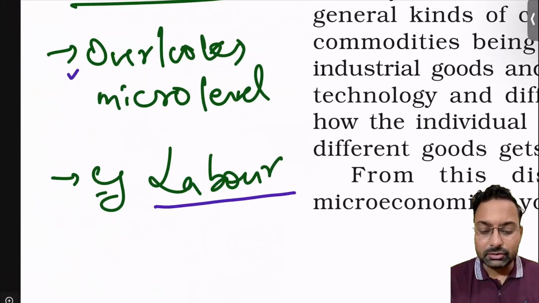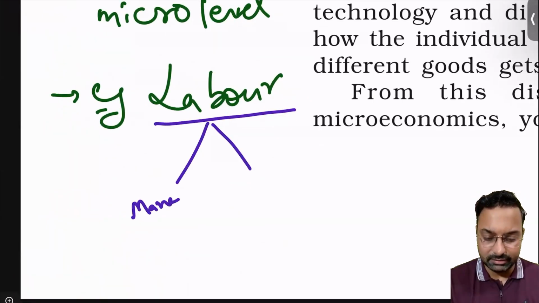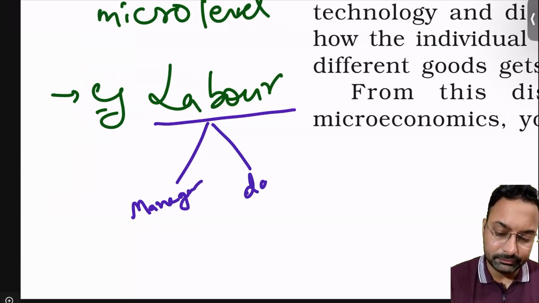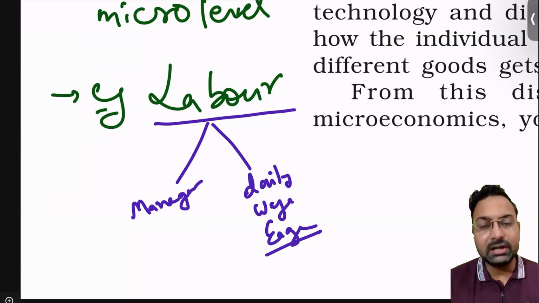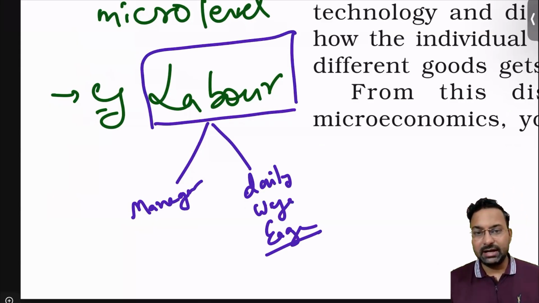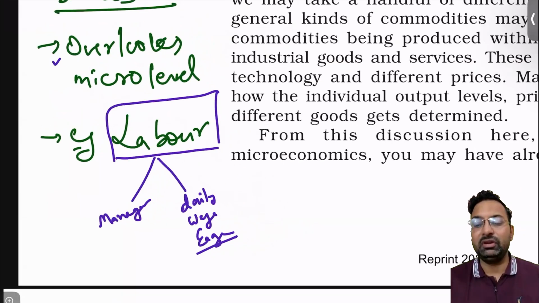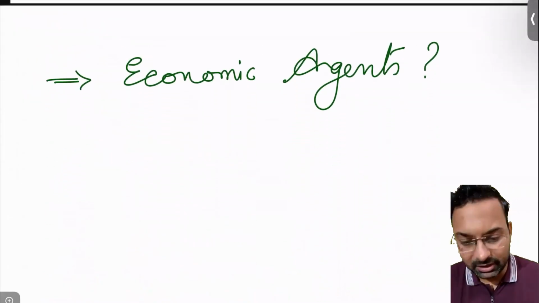You can take the example of labor also. A person who is giving labor may be at the manager level, or he may be a daily wage earner. In the process of simplification, we have simplified it to labor, but how all those things vary within labor, we are not concerned about. So this is the problem of simplification. But we have to go for some simplification in order to know the things in the economy.